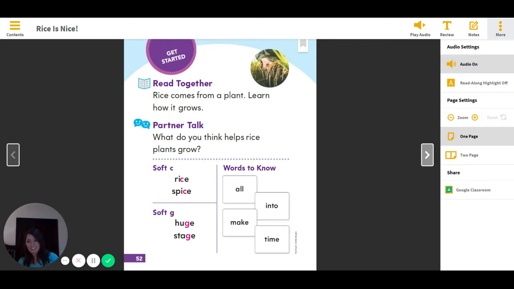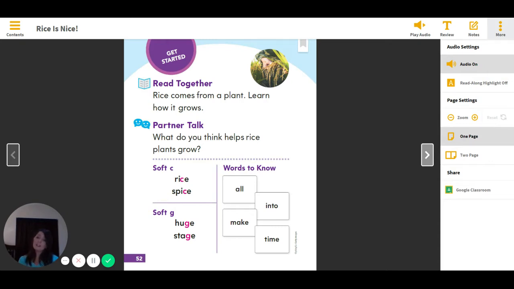The next sound that we're going to be looking for is the soft G sound. That means the G will not make the G sound, but the G will make the J sound. Okay? Just like in huge and stage. Can you say those words with me? Huge and stage. Perfect. So those are two sounds we will look for today. Soft C, S, soft G, J.